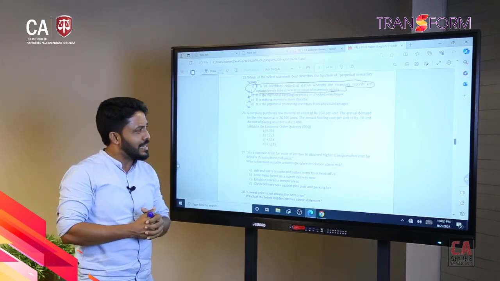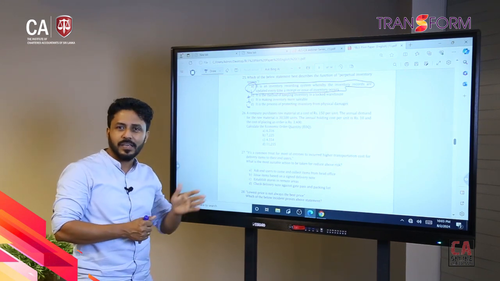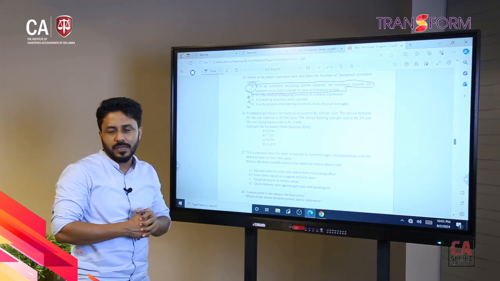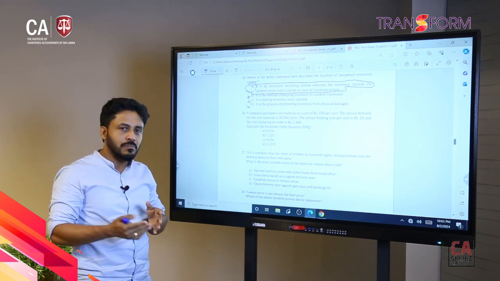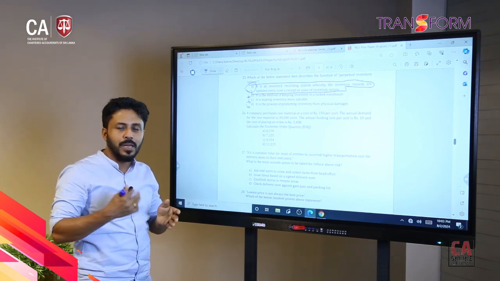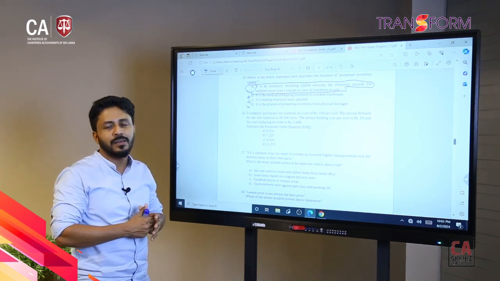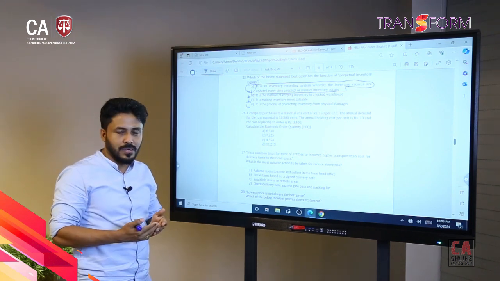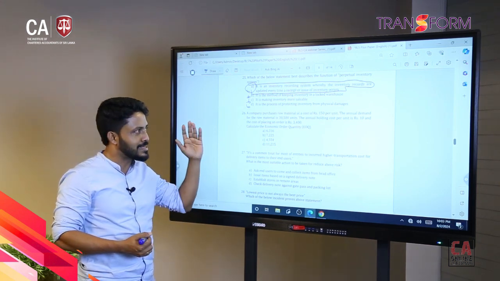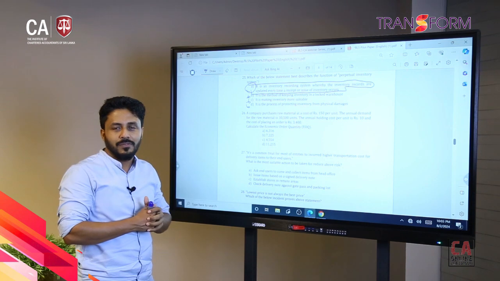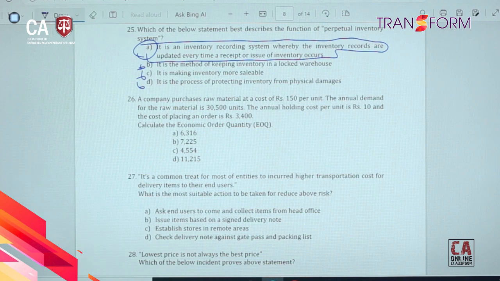That's all about economic order quantity. Economic order quantity we discuss relating to the inventory management process. So we discuss EOQ, maximum order level quantity, minimum order level quantity. Those things we discuss to manage the number of inventory items, right? So how we can manage inventory effectively. Once we are discussing that, we calculate these inventory levels. But here we have a question relating to EOQ, very straightforward.